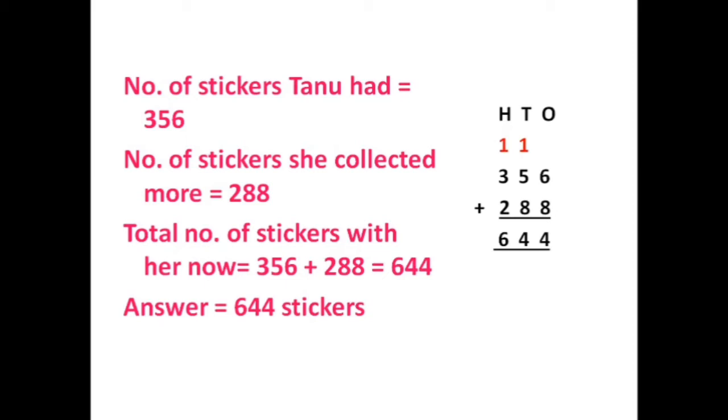So we have to find out what is the total number of stickers with her now. Therefore, total number of stickers with her now is equal to 356 plus 288. When we add 356 and 288, we will get 644. Answer is equal to 644 stickers.